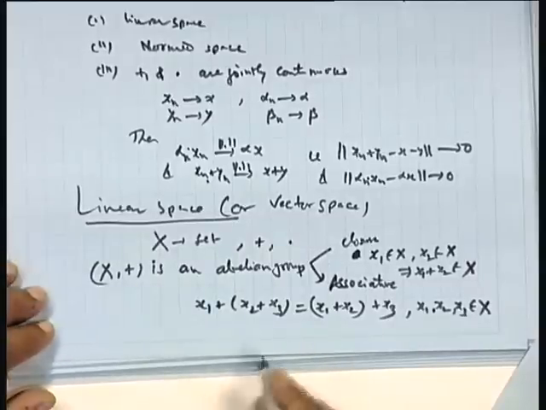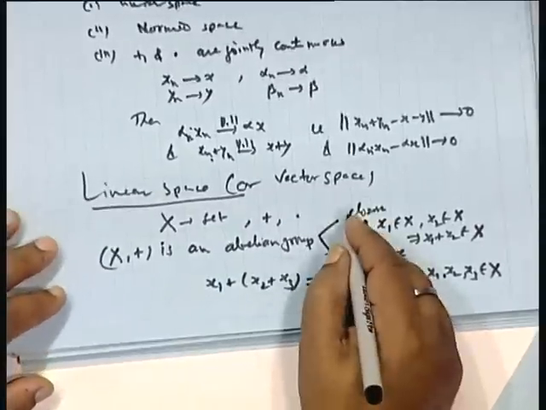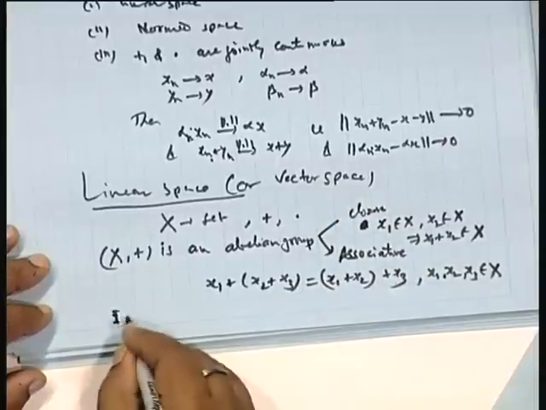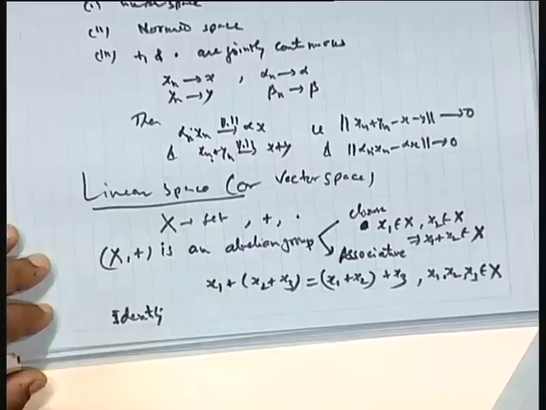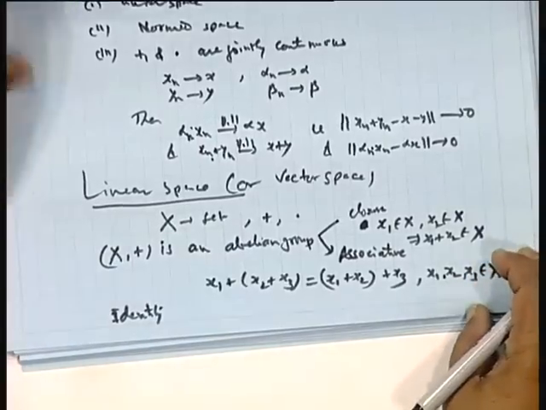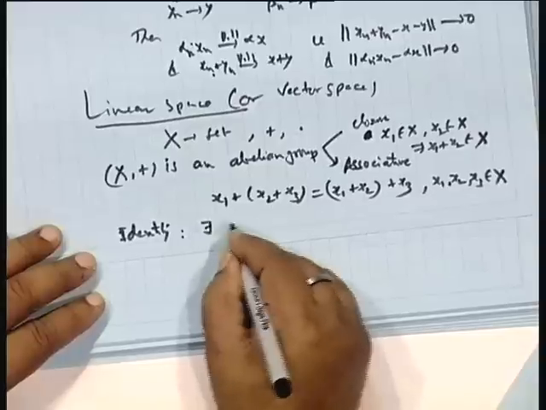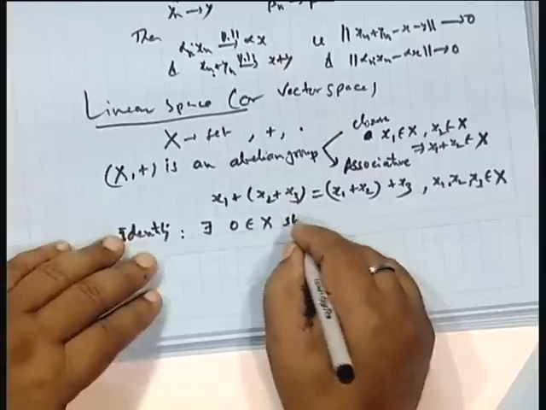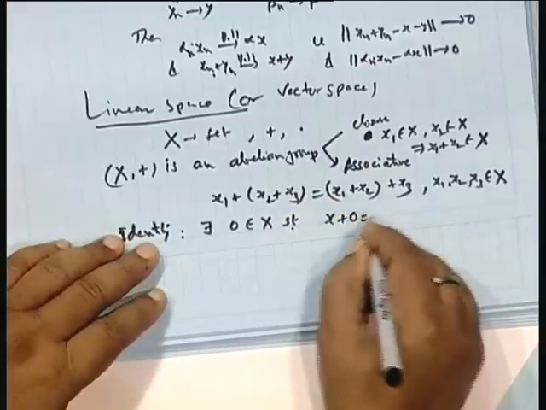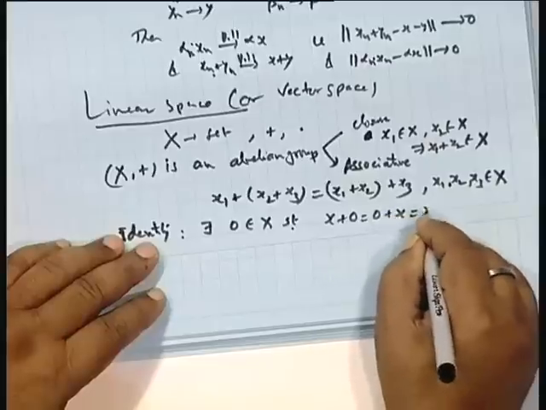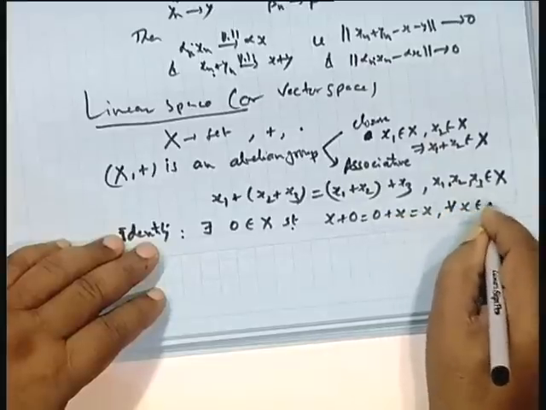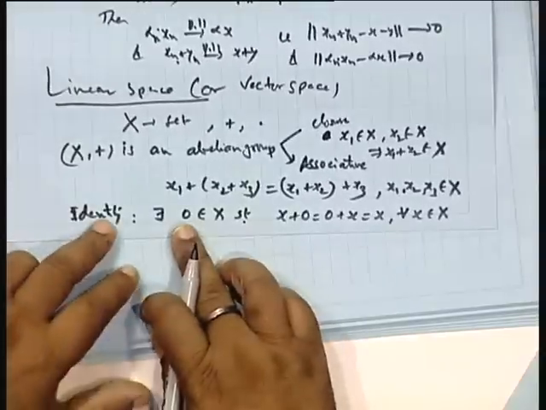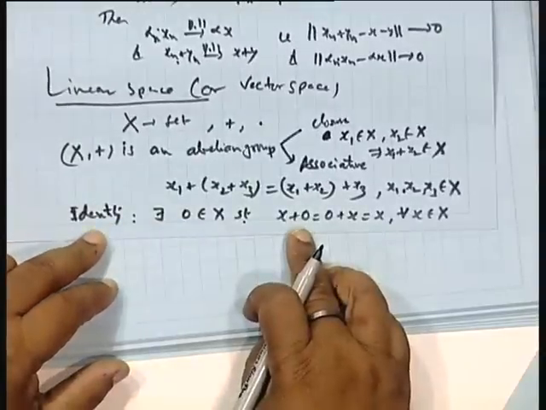Then the third is the identity for addition. There exists an element 0 belonging to X such that x plus 0 is 0 plus x equal to x, and this is true for every x belonging to X. Then we say that the identity element with respect to addition exists.